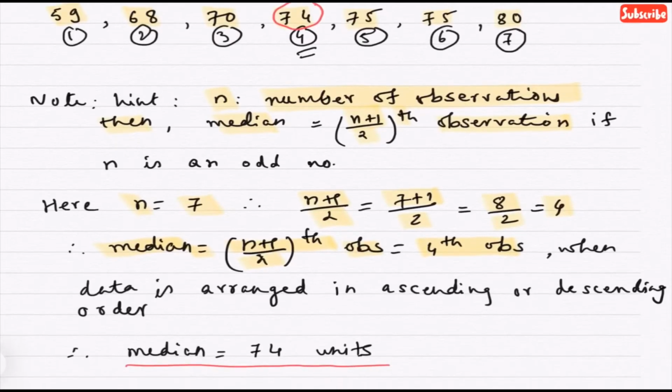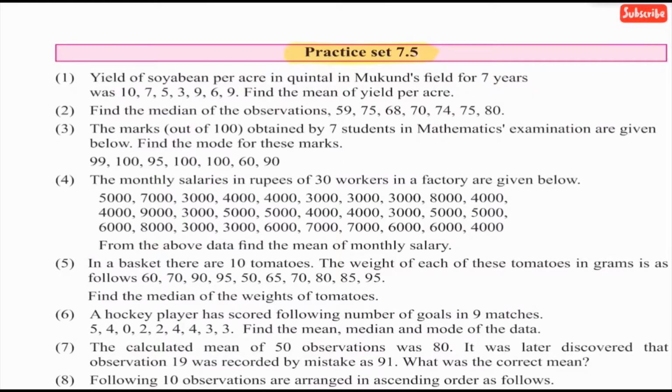Hence median equals 74. Question 3. The marks out of 100 obtained by 7 students in mathematics exam are given below. Find the mode for these marks. The marks are 99, 100, 95, 100, 100, 60, 90.